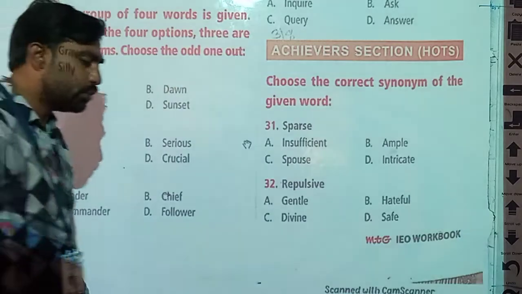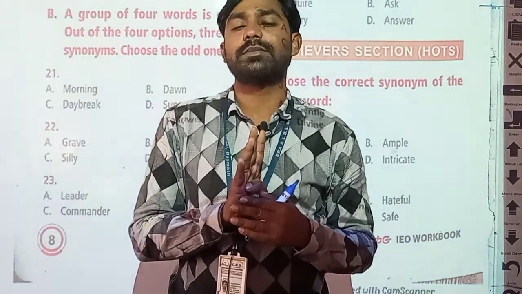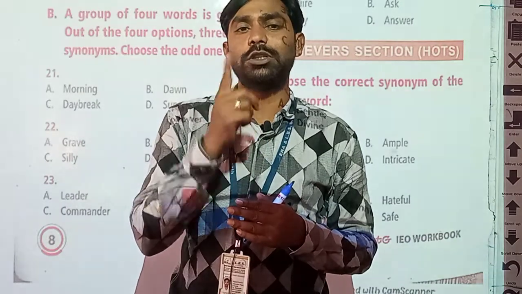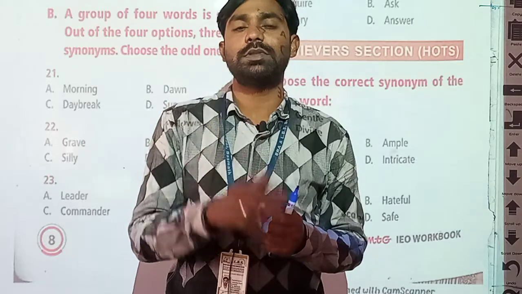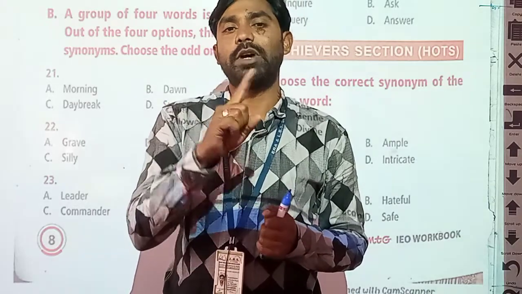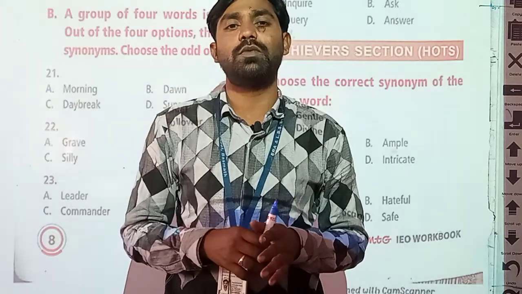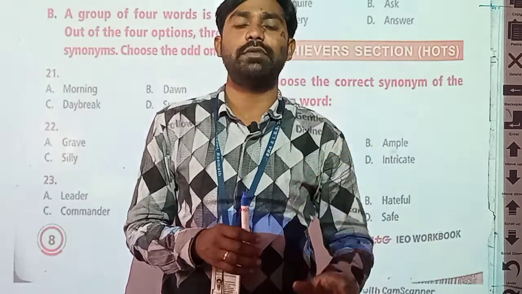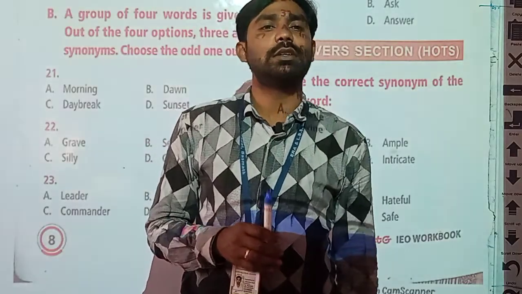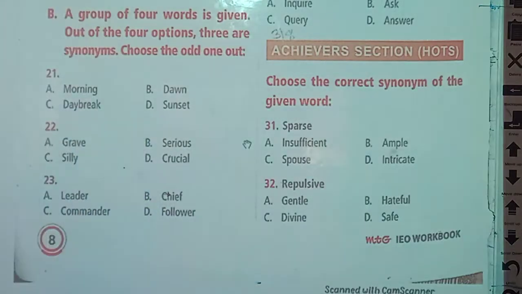Now what do we have to do? 4 options are given, 4 words are given. Among these 4, 3 are the same in meaning, means these 3 words are synonyms. But one option is different, it is the odd one out. So we have to select the different option and choose it as our answer. Okay, so let's read.